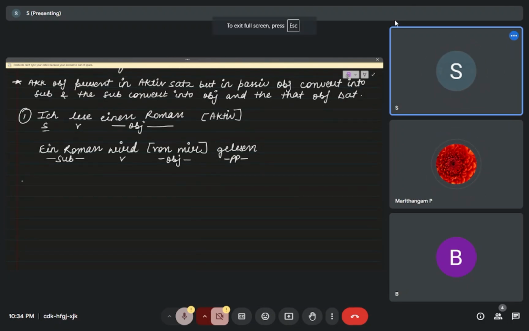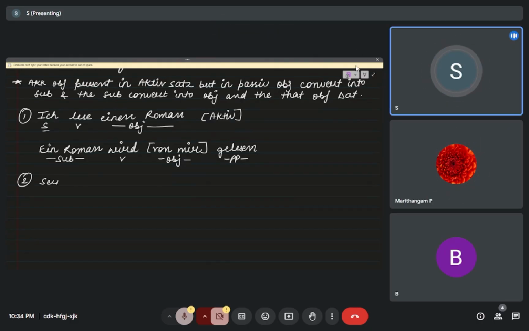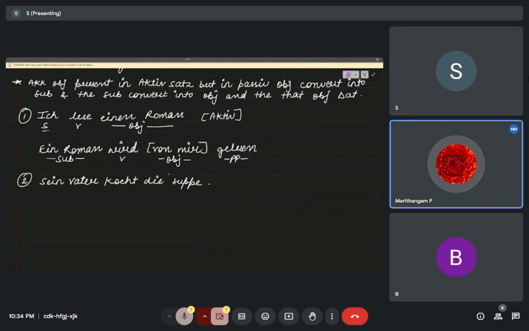Now second: Sein Vater kocht die Suppe. That means his father cooks the soup.